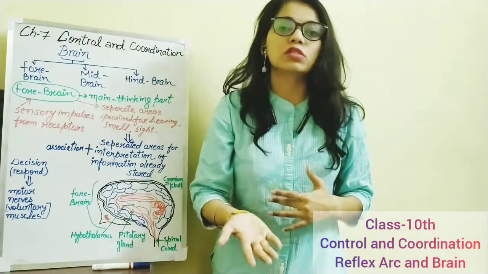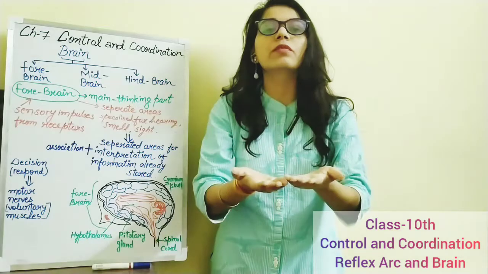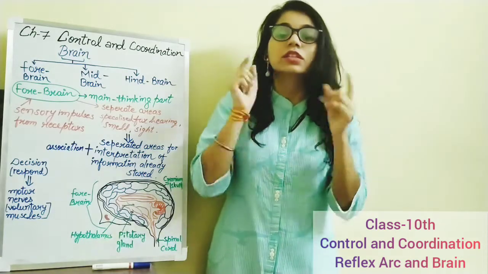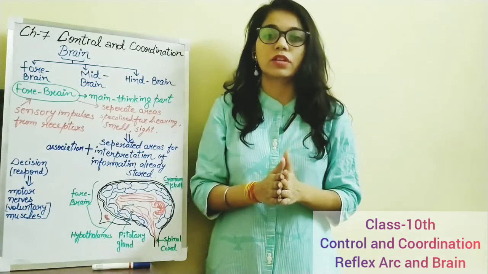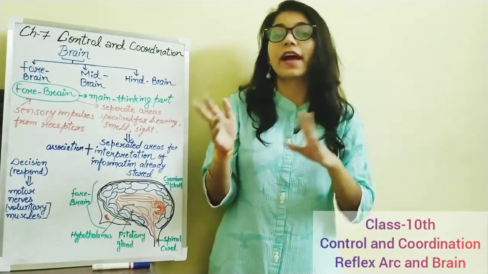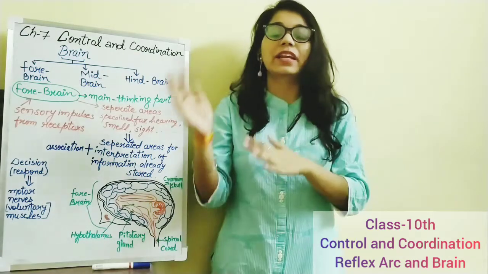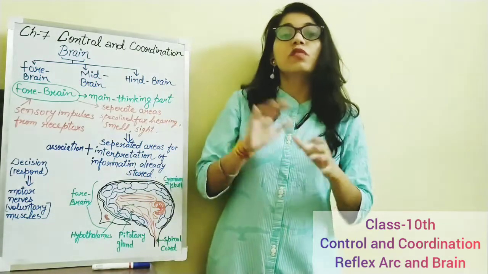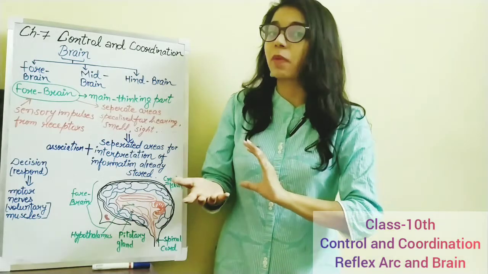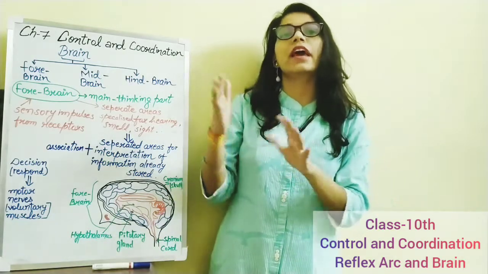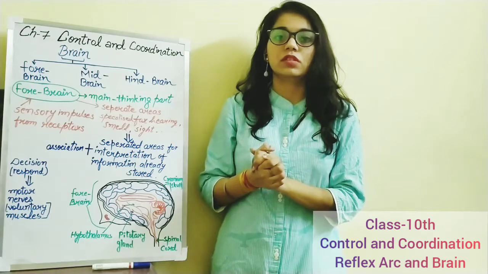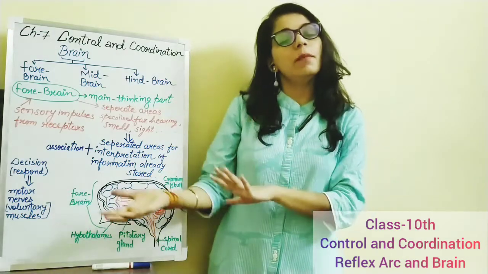And then the response will be given to the spinal cord, the nerves present in the spinal cord. As we have talked about, there are cranial nerves and spinal nerves. So the information is passed on to the spinal nerves, and there will be the response. The response is given to the muscles.